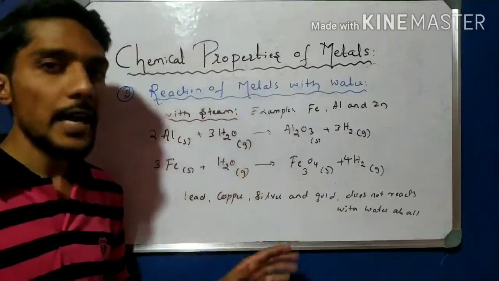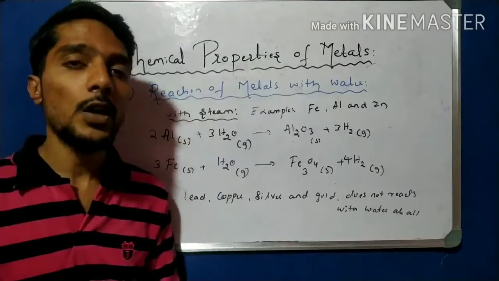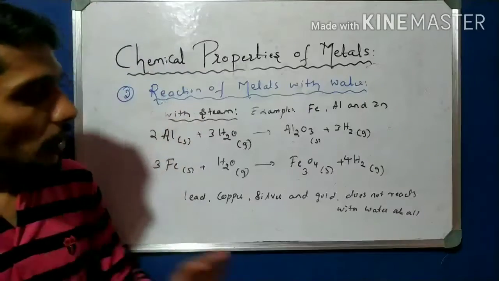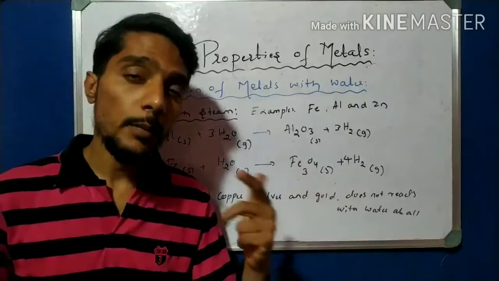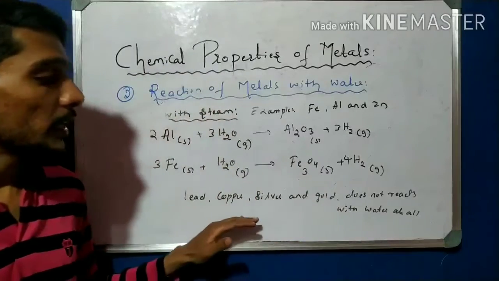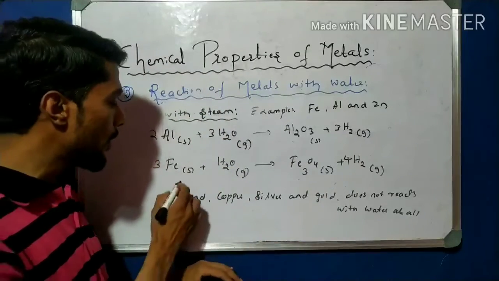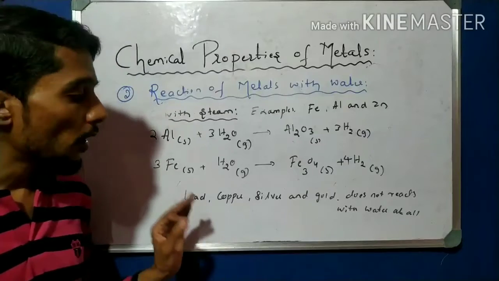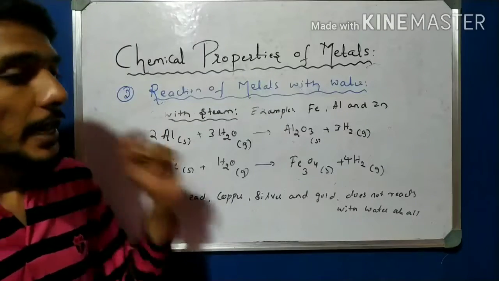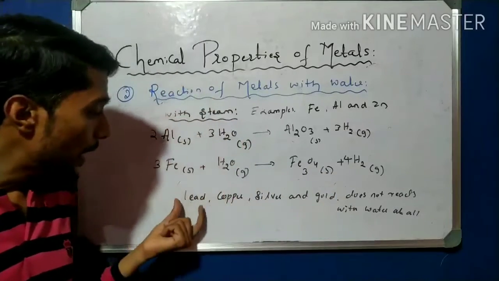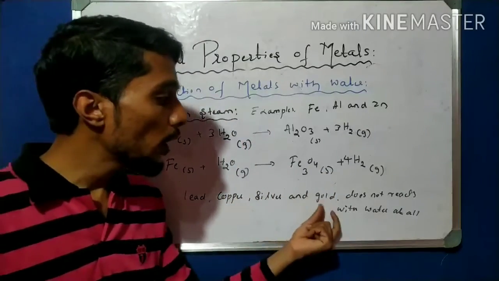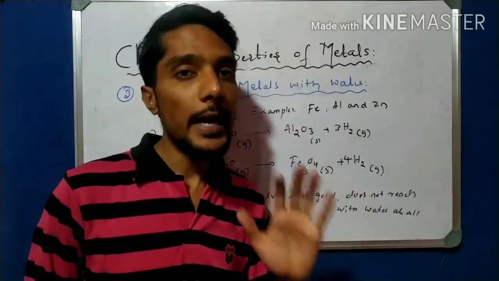Remember this point. They do not react with cold water, hot water, or steam. They do not react with any type of water. These are the non-reactive metals, the metals which do not react with water, whether hot water, cold water, or steam. Lead, copper, silver, and gold do not react with water at all.